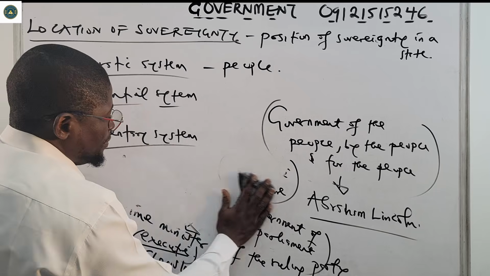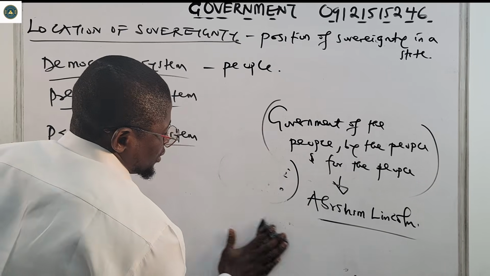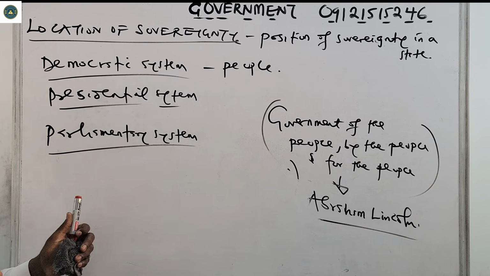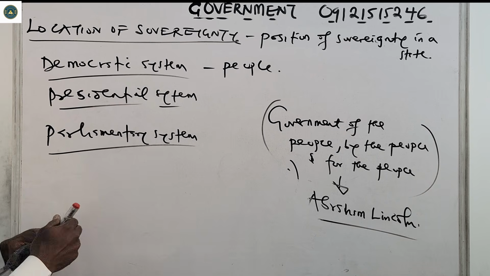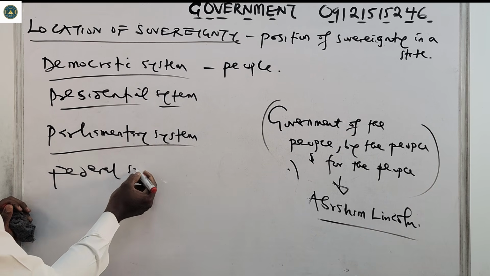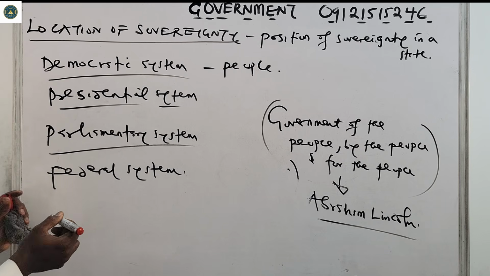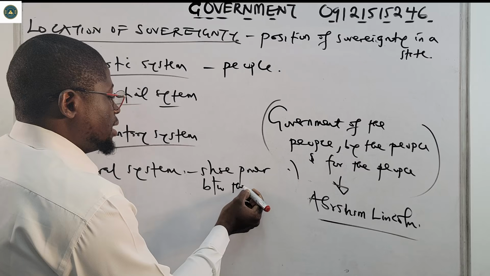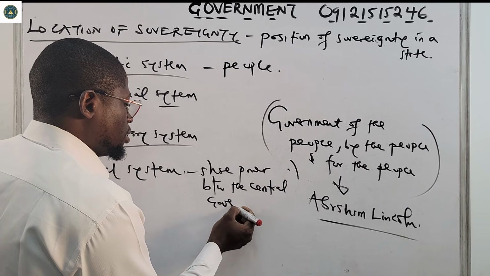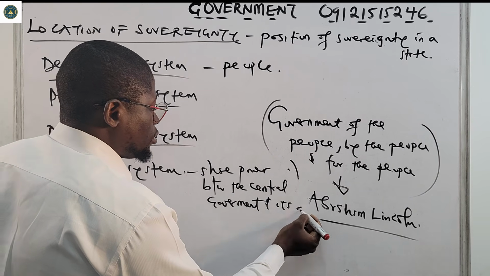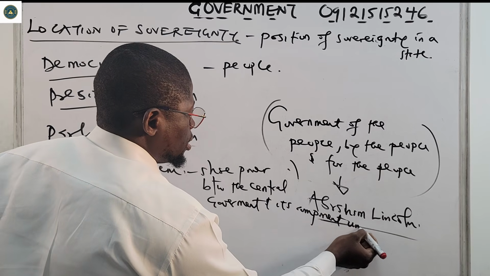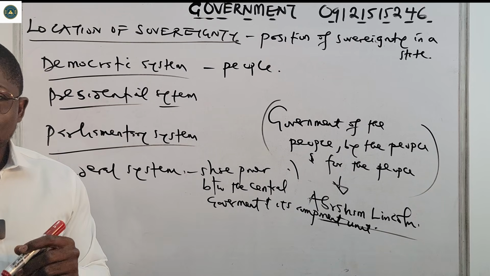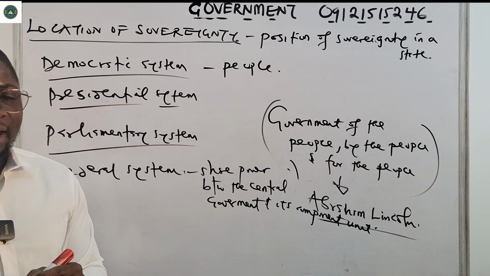Please take notes down. Let's look at the federal system. In the federal system of government, they share power between the central government and its component units. It shares power between the central government and its component units.